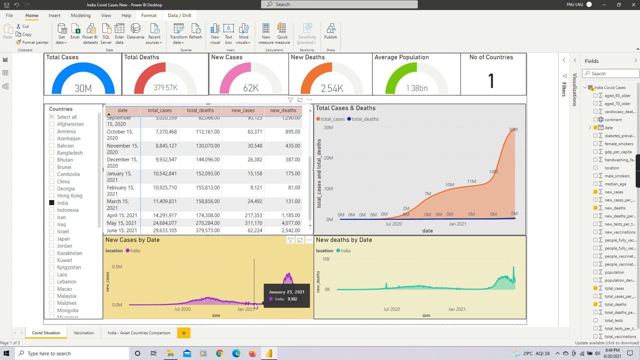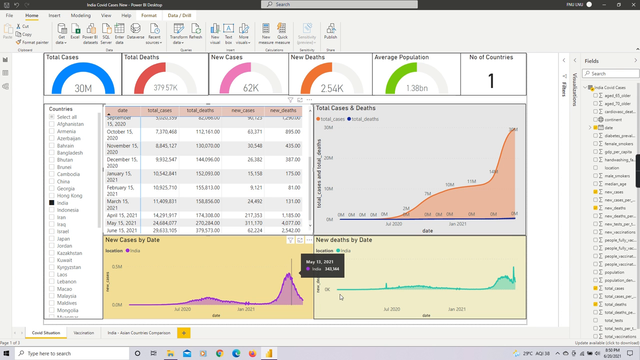We can see in the month of January and February the cases were decreasing, and then again the cases were increasing from April and in May. So in May, guys, on 6th of May 2021, we registered 4 lakh cases, on 6th or 7th of May.